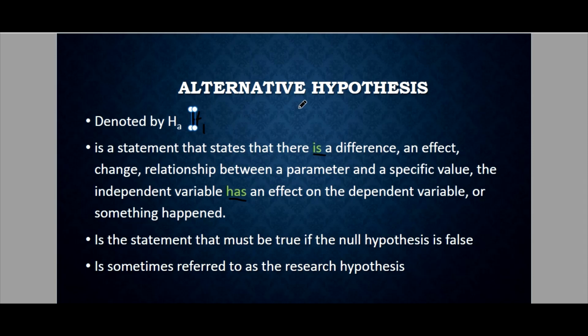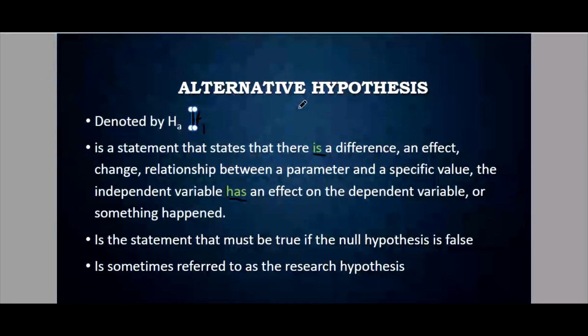Okay, if the null hypothesis states that there is no significant difference, the alternative states that there is a significant difference. If in the null hypothesis there is no relationship, in the alternative hypothesis there is a relationship. Okay, so the two are completely opposite.